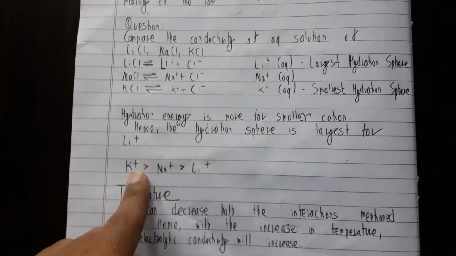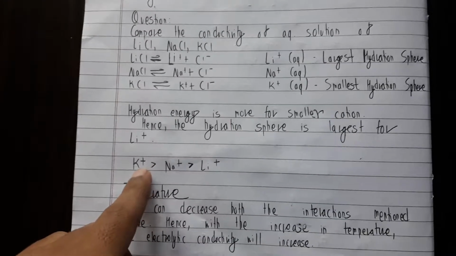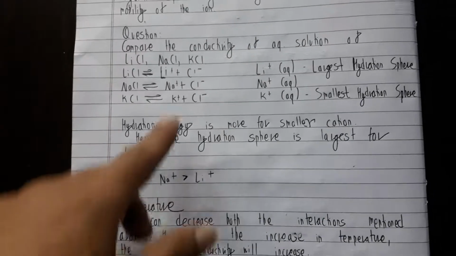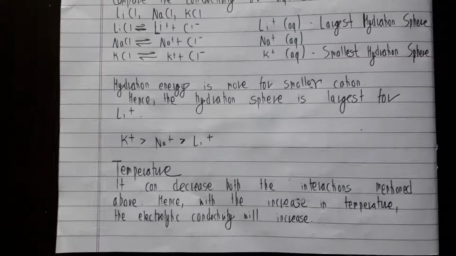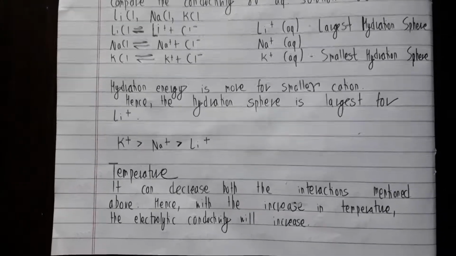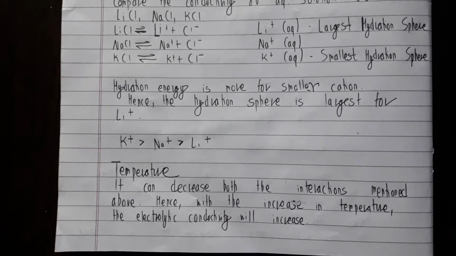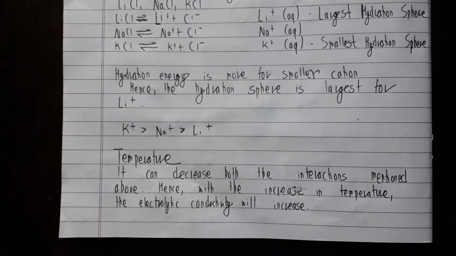Potassium will have the highest electrolytic conductivity, because it is the smallest guy, including all these water molecules, while lithium, since it is the smallest cation, is going to have the largest hydration sphere, and that is going to give it the smallest electrolytic conductivity.